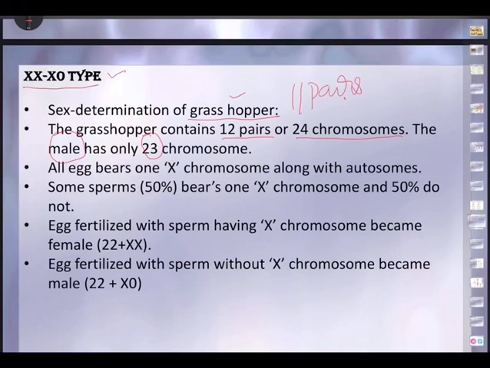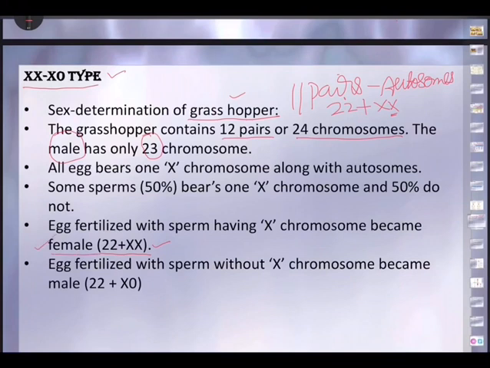Compared to the female it has 1 chromosome less. So out of 12 pairs, 11 pairs will be autosomes, that is, body characteristics will be decided by these 11 pairs. So 11 pairs means 22 autosomes, right?